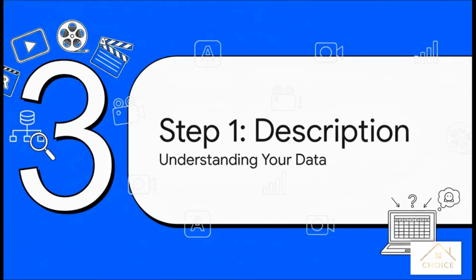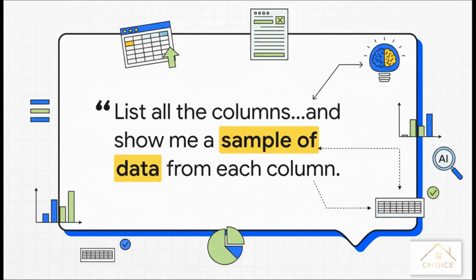Okay, let's dive into step one, description. To make this really practical, we're going to use a real data set with information about shows and movies on Apple TV+. Right now, our goal is simple: understand what is in this file as quickly as possible. So we'll start by uploading our file to ChatGPT and using this exact prompt. What's so great about this prompt is how it's designed. It forces the AI to look at every single column and give us just one easy-to-digest sample from each. This is so much more efficient than you trying to scroll through thousands of rows yourself.